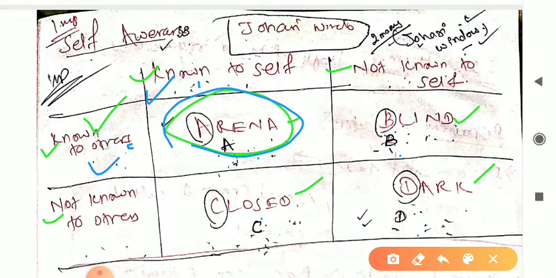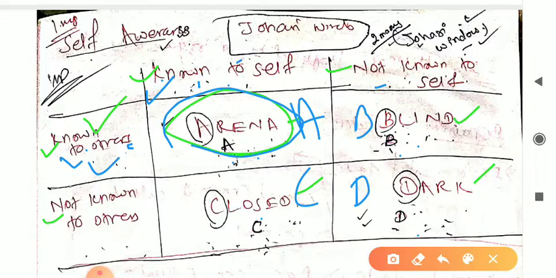Next one is blind. Blind means not known to self, known to others. आपको बस ऐसे कर लेना है, पहले आपको एक table बना लेना है just quickly. So first you will write known to self, not known to self, known to others, not known to others, A, B, C, D, that's all. Your answer is in your page only, so you can write this.